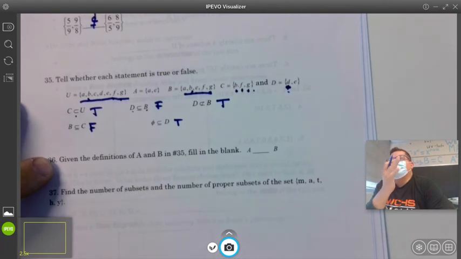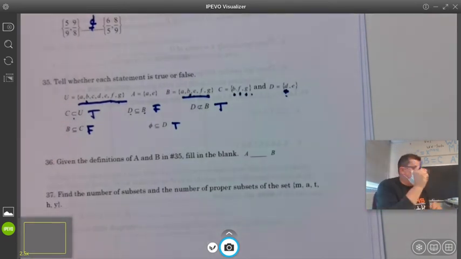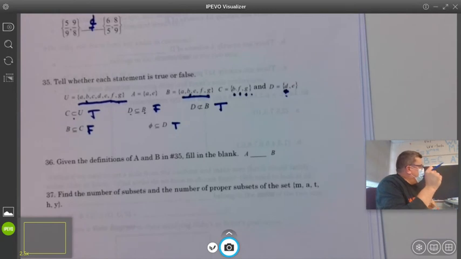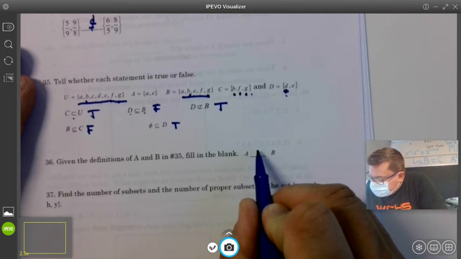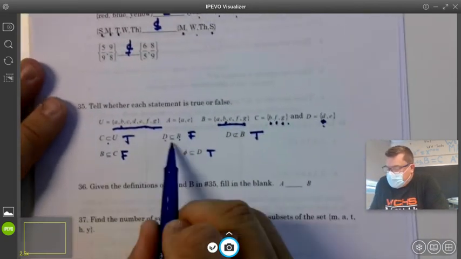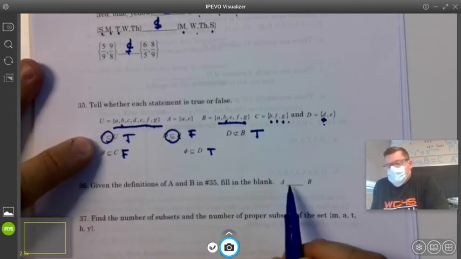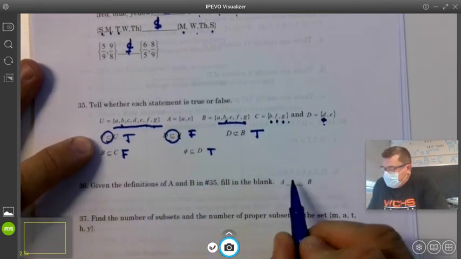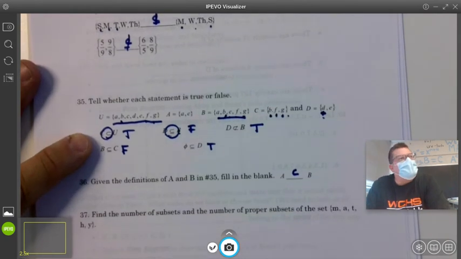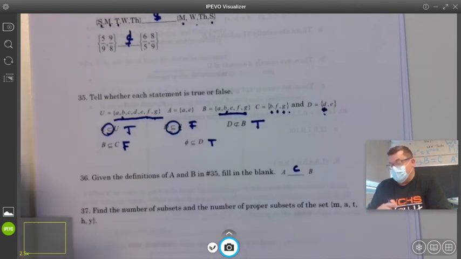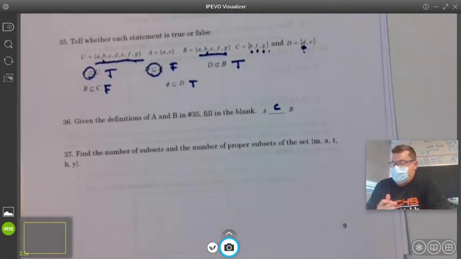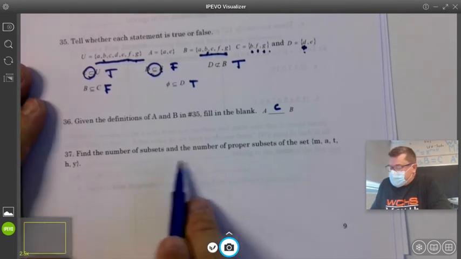So we want to fill in the blank with the most specific symbol that we can think of. What's the most specific thing that you can think of? What do you think, Alyssa? Guess one of these. A, it is indeed a proper subset of it. Good job. Yep, because it's a subset and it's not the original, so it's a proper subset, and that's as specific as we can go.